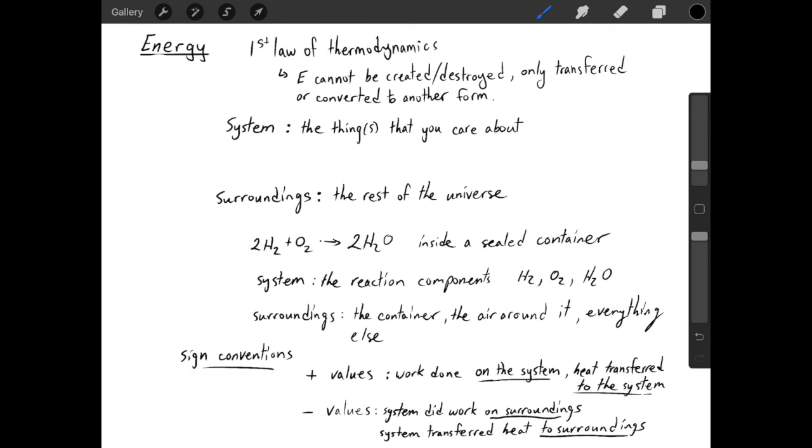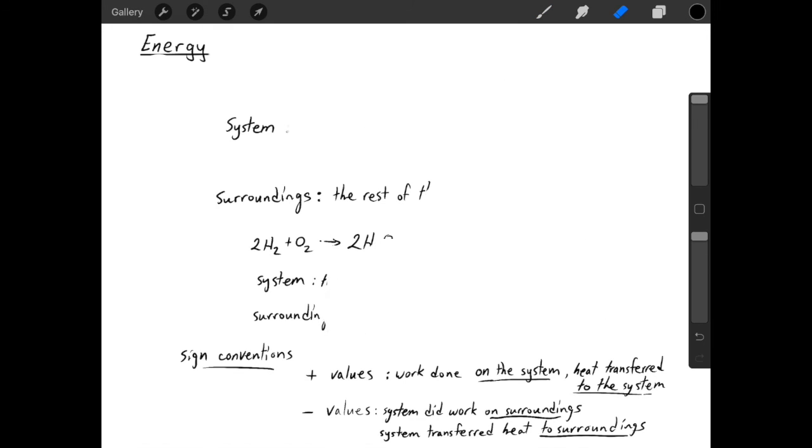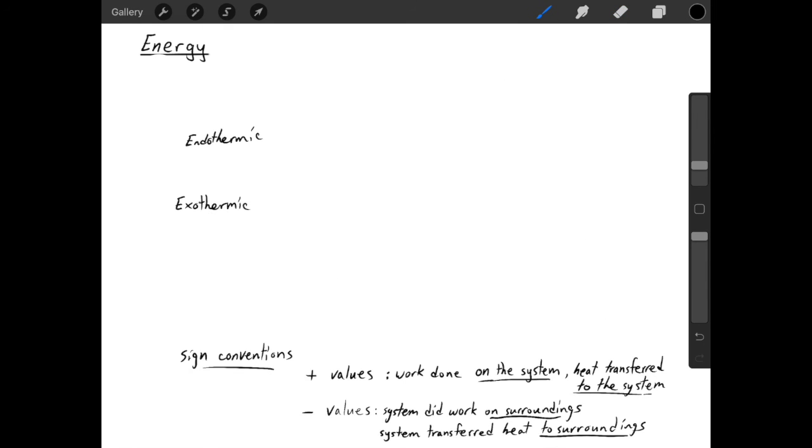And related to sign conventions are the words exothermic and endothermic. These terms don't relate to a generic transfer of energy, they relate specifically to the transfer of heat energy. And endothermic means the system gained energy, and exothermic means the system lost energy. And if we look at the sign conventions, that means an endothermic process where the system gains heat would have a positive value for Q. And the exothermic process would have a negative value of Q.